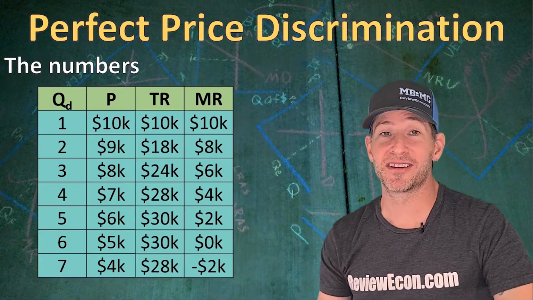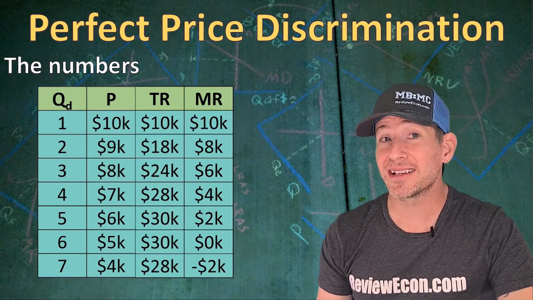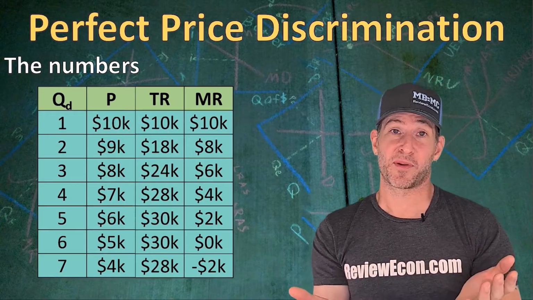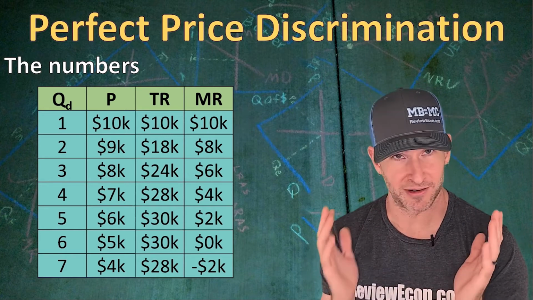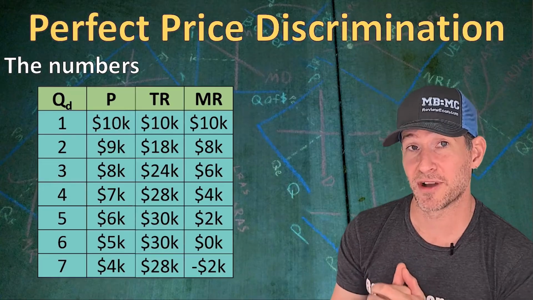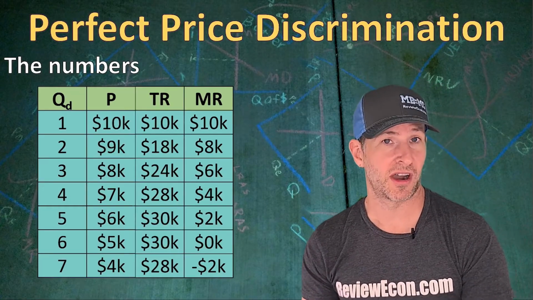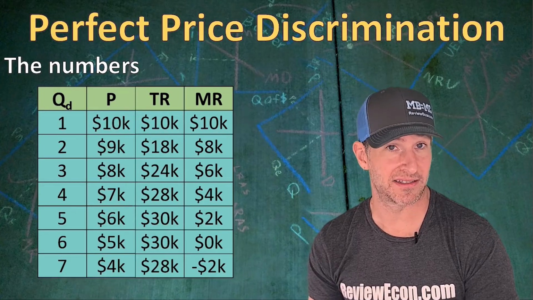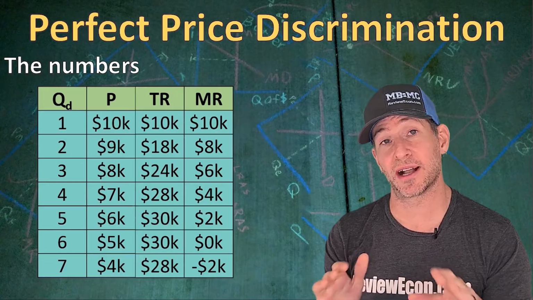Here we have a table with the numbers of different quantities of students that could go to college and the prices that they would pay for tuition. And for the purposes of our numbers and our graph, we're going to assume this is a monopoly. Of course, that's not really true when it comes to colleges, but this is the model you need to know for an introductory microeconomics course. So here we have a table that has all of the different quantities that would go to college at each of the different prices of college tuition. And these numbers are for a single price monopoly, no price discrimination.